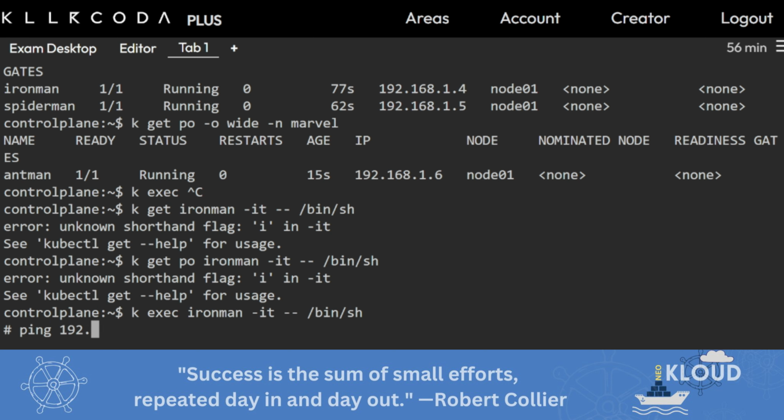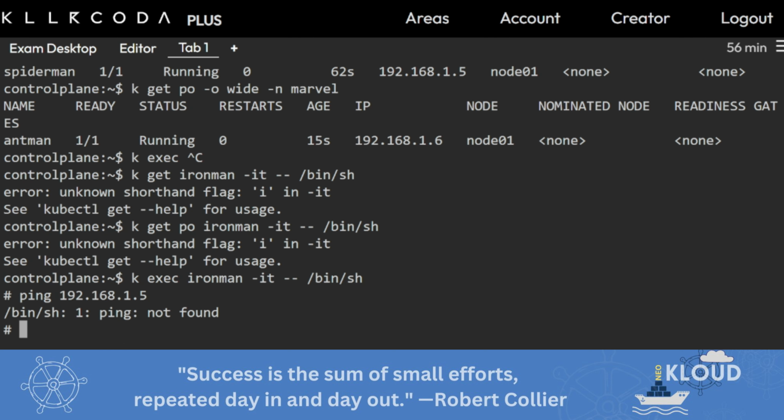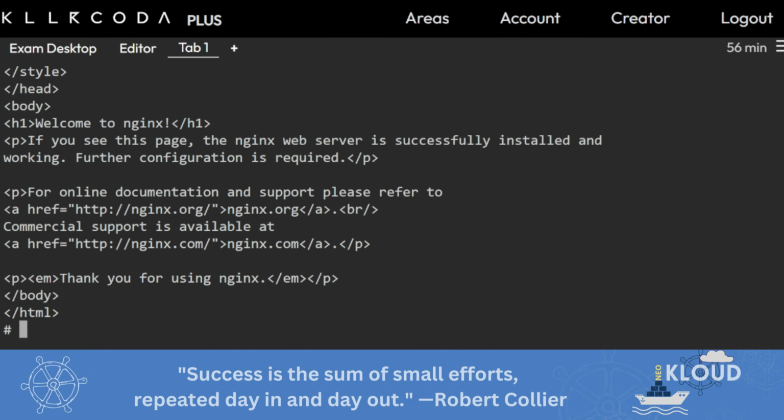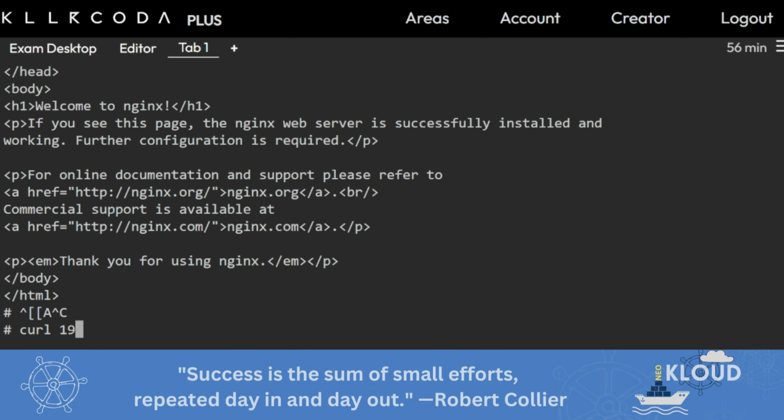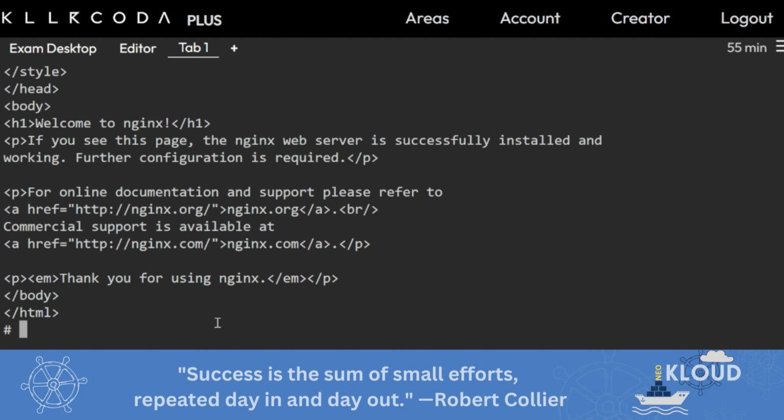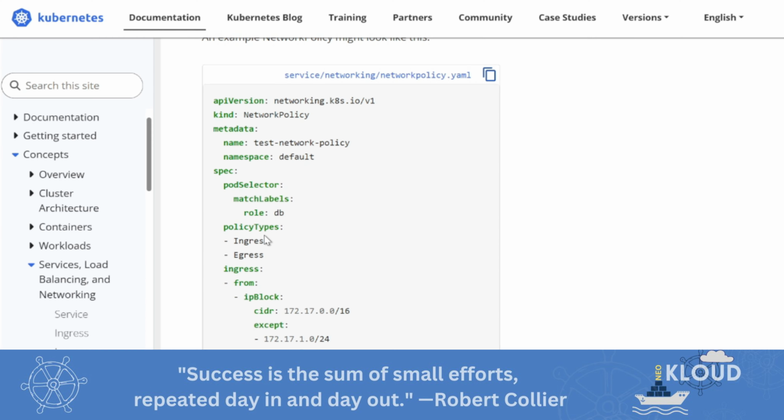Ping 192.168.1.5. You will get the response. Now ping 192.168.1.6. Still you will get the response. So every pod can communicate with each other.